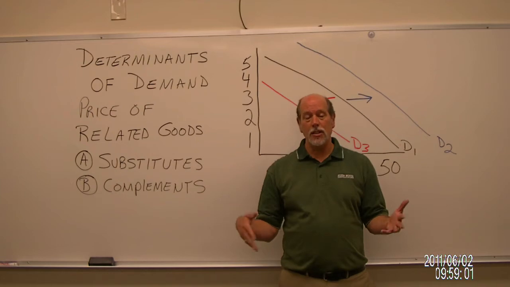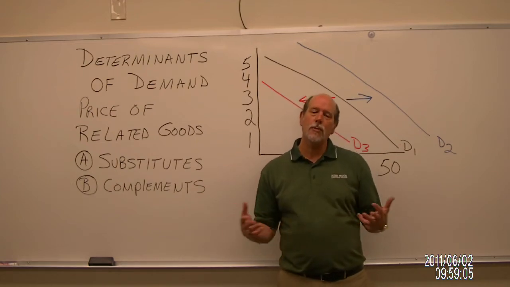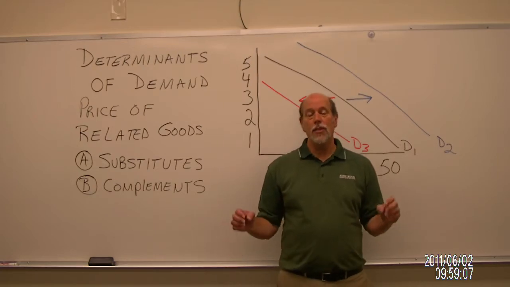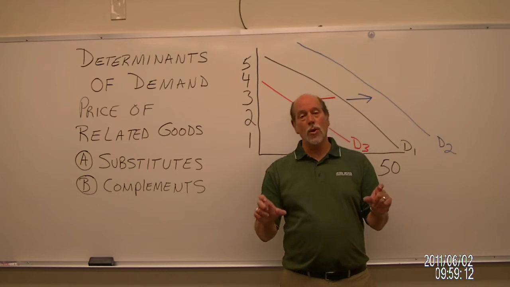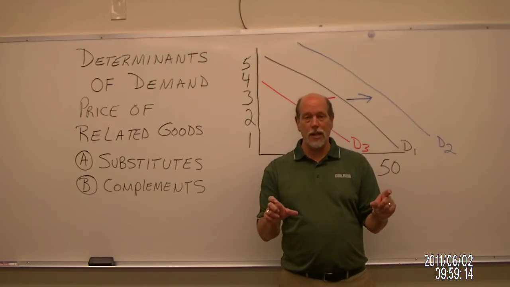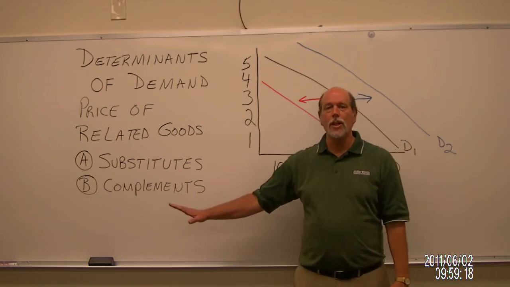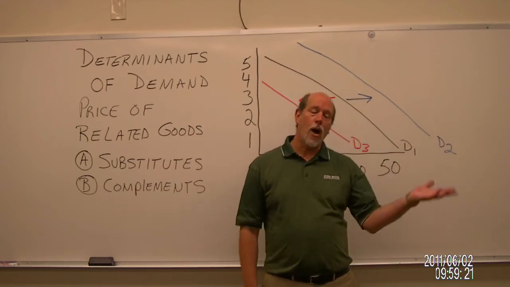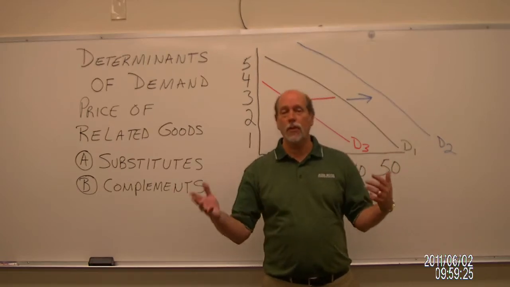Today, we're going to continue our discussion by looking at prices of related goods. Very specifically, our authors talked about those things that were either substitutes, one good used in place of each other, or complements, two goods that are purchased together. Let's begin, as our authors did, by talking about substitutes. And you know what these are. A Whopper for a Big Mac, Pepsi for Coke, a Chevy truck for a Ford truck.